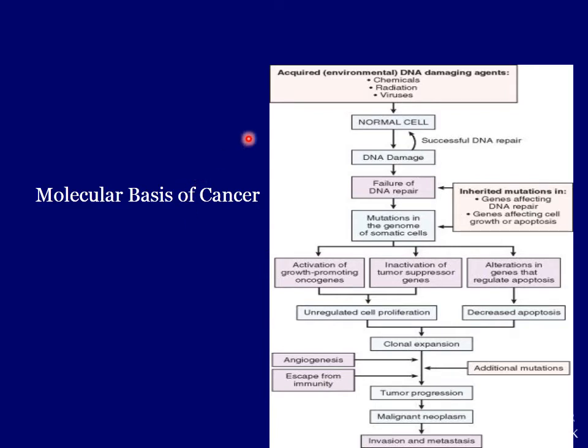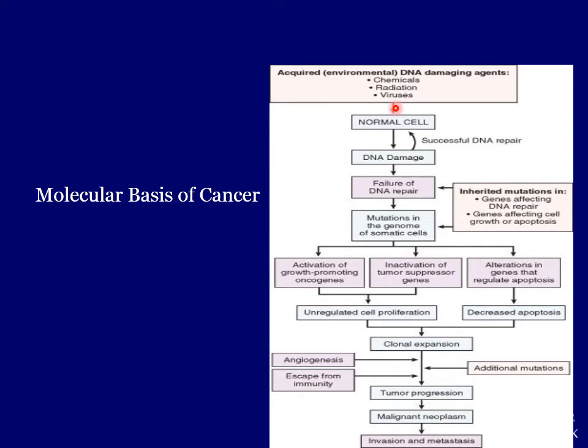Now, my dear students, this is a flow chart shown to you of how a tumor forms, how a malignant tumor, cancer, forms. First of all, as I discussed in my initial lectures, whenever there is some stressful stimulus, it leads to damage to a normal cell. What are those stress conditions or stimuli? The chemicals, the radiations, the viruses, etc., that when they act on the normal cell, lead to stress on that cell.